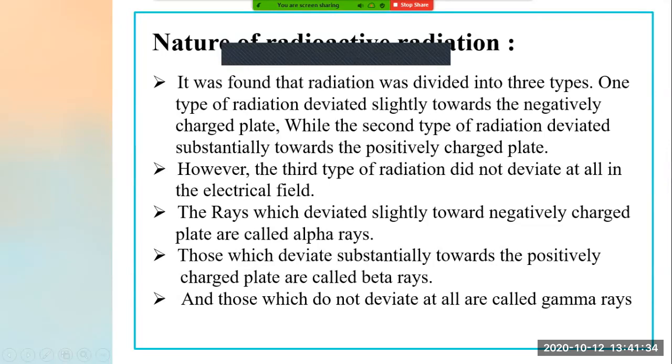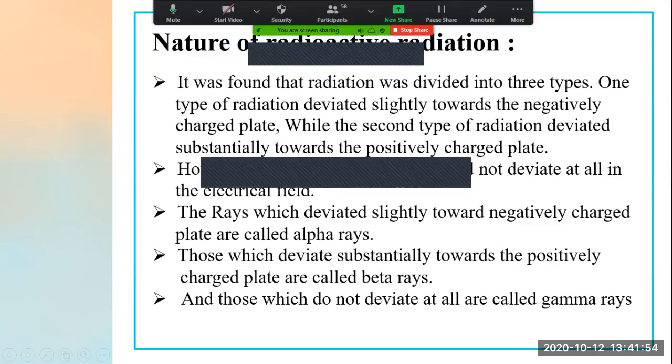If alpha rays are getting deviated towards the negatively charged plate, what will be the charge of alpha rays? It will be positively charged, right?